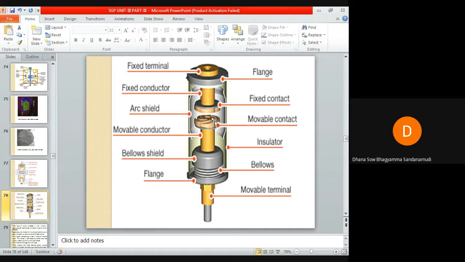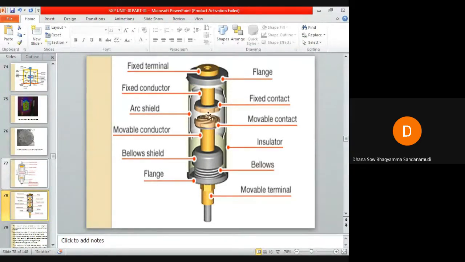So the contact separation will be only about 1 centimeter.